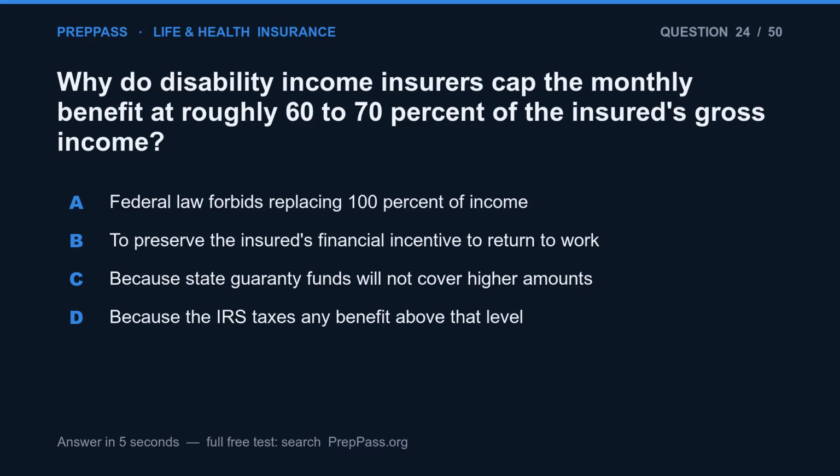Question 24. Why do disability income insurers cap the monthly benefit at roughly 60 to 70% of the insured's gross income? A. Federal law forbids replacing 100% of income. B. To preserve the insured's financial incentive to return to work. C. Because state guarantee funds will not cover higher amounts. D. Because the IRS taxes any benefit above that level.